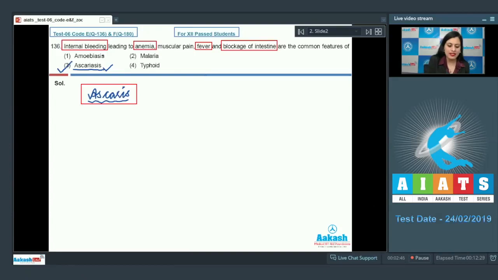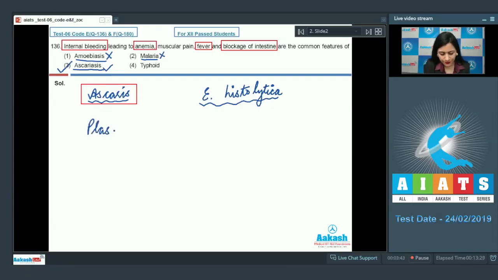The very first option given is amoebiasis, and this is an incorrect option. Amoebiasis is a protozoan disease caused by Entamoeba histolytica and characterized by constipation, cramps and stools with excessive mucus and blood clots. The next option given is malaria, and this is an incorrect option. Malaria is caused by Plasmodium and cycles of fever and other symptoms are observed in this disease.